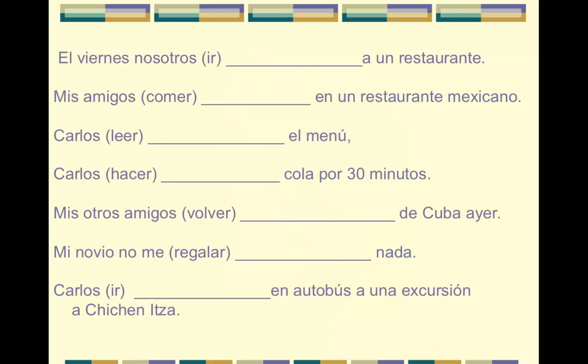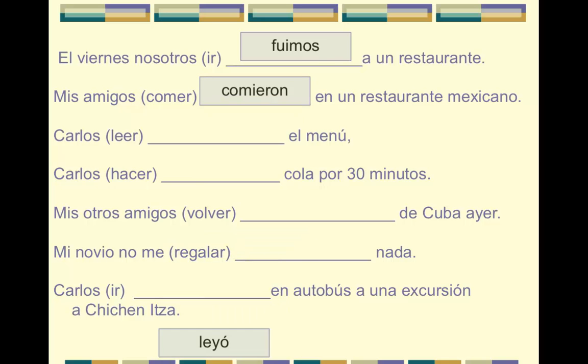Okay, and here's another page of practice. So you probably want to pause the video and go ahead and answer these verb conjugations, write them down, and then push play when you're ready for the answers. El viernes nosotros fuimos a un restaurante. Mis amigos comieron en un restaurante mexicano. Carlos leyó el menú. You have your spelling change with leer.